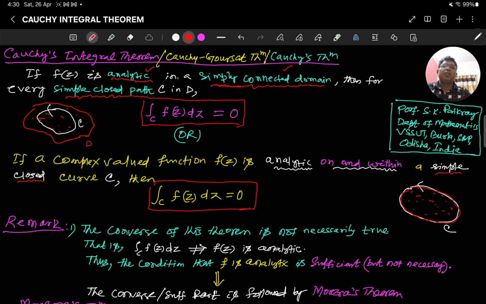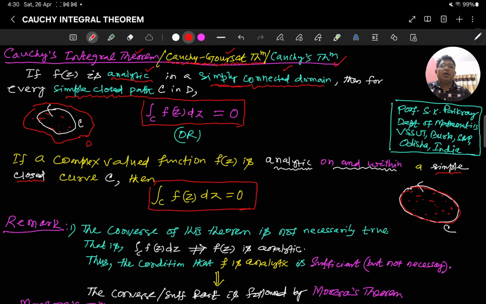Analyticity gives a better proof of this, and it was modified by Goursat. So combined, this theorem is named the Cauchy-Goursat theorem. It is called Cauchy's theorem, Cauchy's integral theorem, or the Cauchy-Goursat theorem. However, the original Cauchy's theorem is different: it requires f'(z) to be continuous.